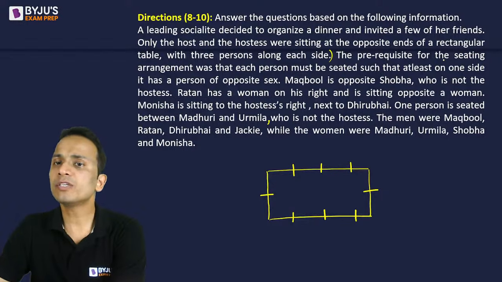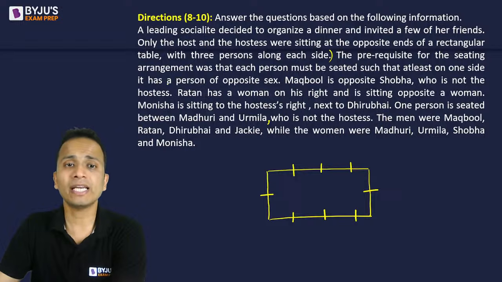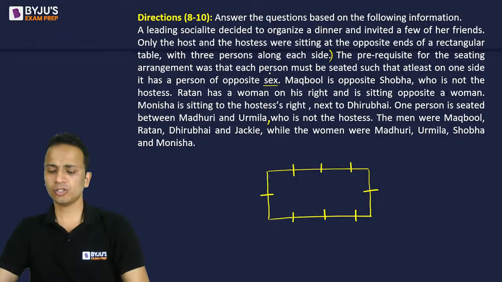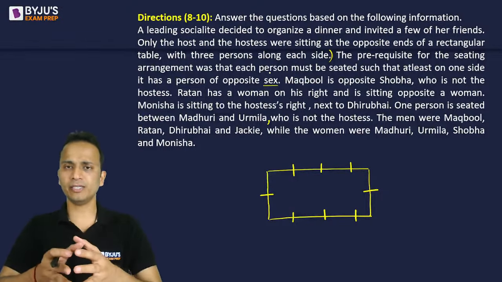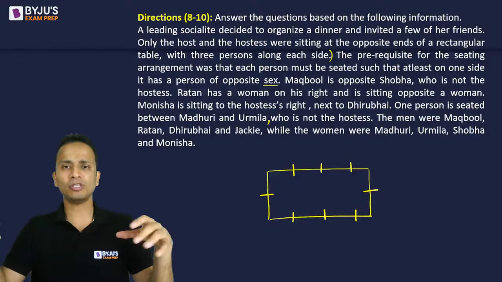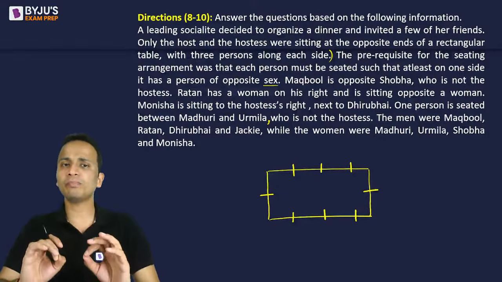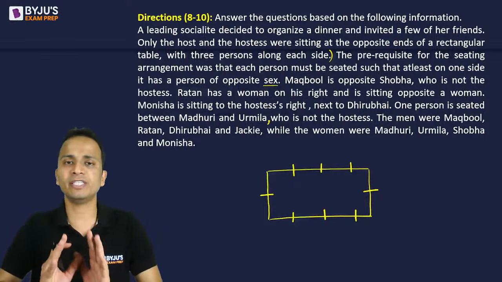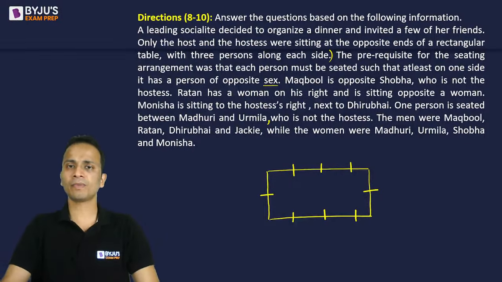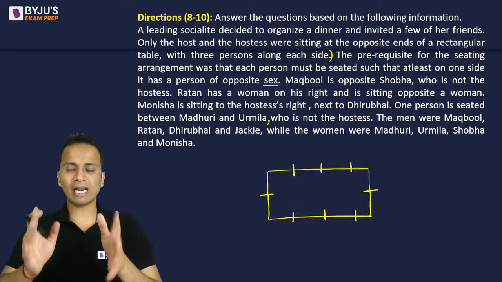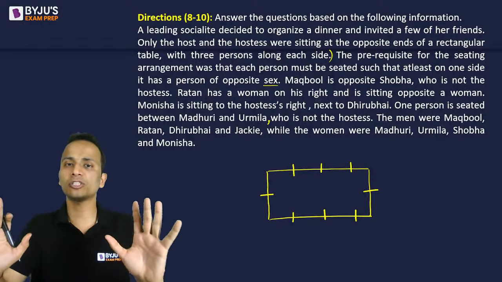Now the prerequisite for the seating arrangement was that each person must be seated such that at least on one side, they have a person of the opposite sex. So if a male person is sitting, then adjacent to the male, on at least one side, there should be a person of a different gender. Okay, so around a male, both neighbors cannot be male.